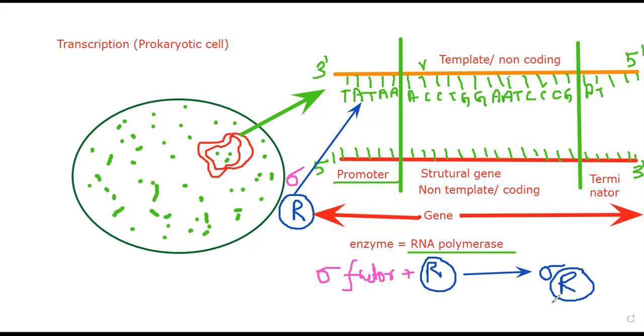Now this complex has mobility. By complexing with sigma, the RNA polymerase mobilizes to the promoter region. So it finally reached your promoter sequence. It identified the TATA sequence is there, RNA polymerase reached, and RNA polymerase understood, okay, now this is the time to start the transcription. So the sigma factor is the factor which initiates the transcription process.